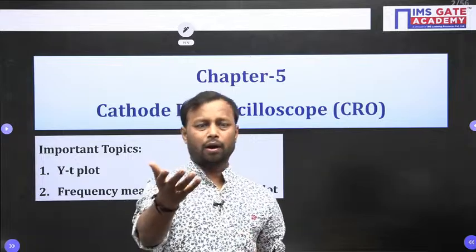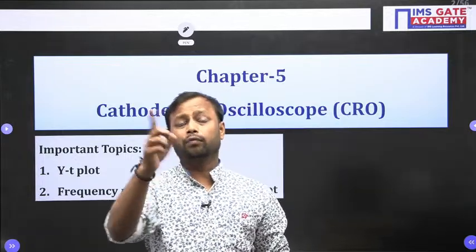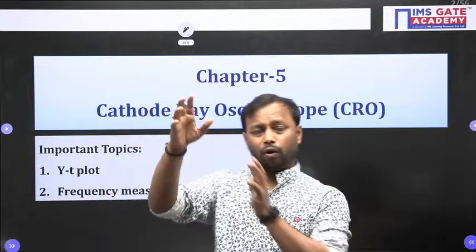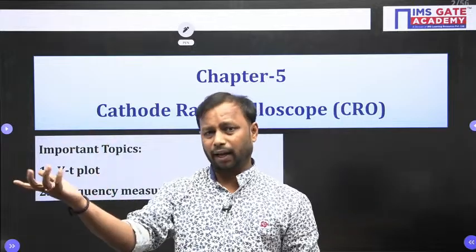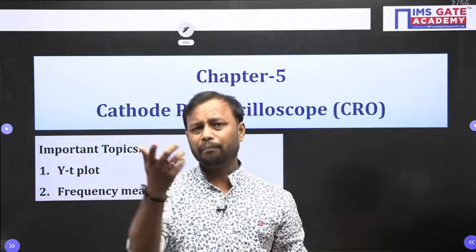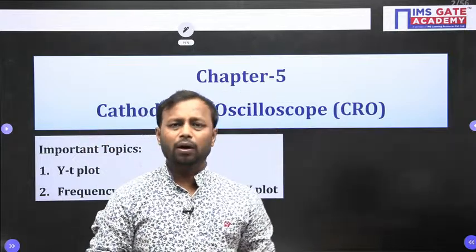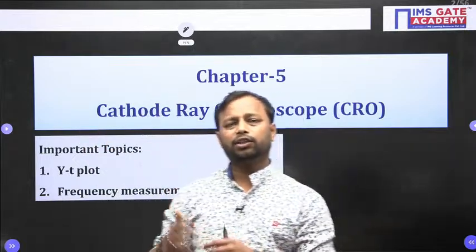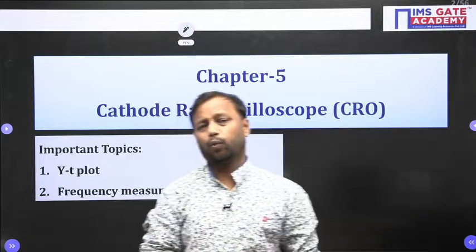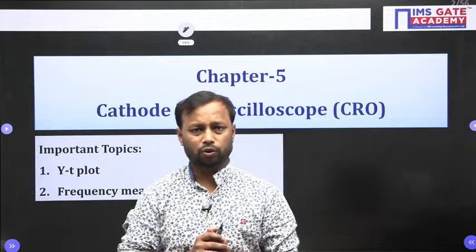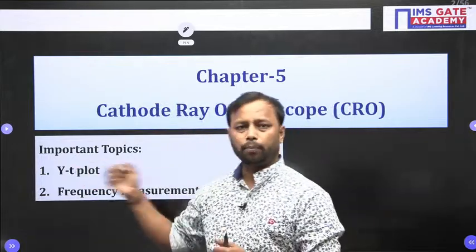If you have an electrical circuit and want to measure the current through a particular resistance, you can only get the magnitude, not the waveform or nature of the current. To observe the nature of the current, we require the CRO, the cathode ray oscilloscope, and the unknown signal is observed in the YT plot.